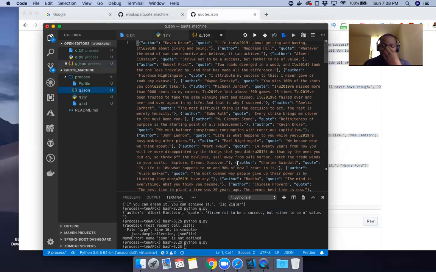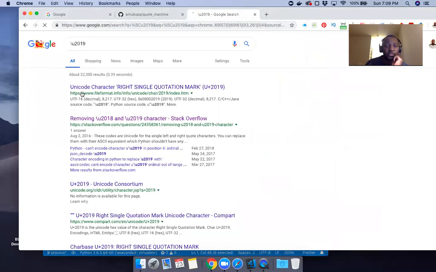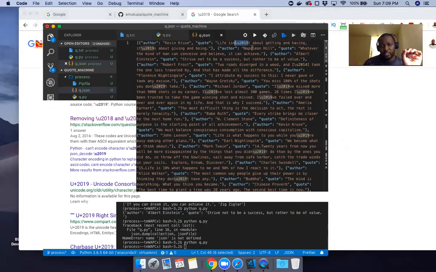dumped into this file. But if you look at this file, there's a lot of weird stuff. And if you say life event, obviously that's a semi, again, quotation marks. But since we're just going for bam, bam, bam, if I don't know what that means, we just copy that, go to Google, and just paste it in Google, and then we can say Unicode characters. So obviously Unicode character, I know that, so that's right single quotation mark. So if you see 19 and then you see maybe 18 somewhere.